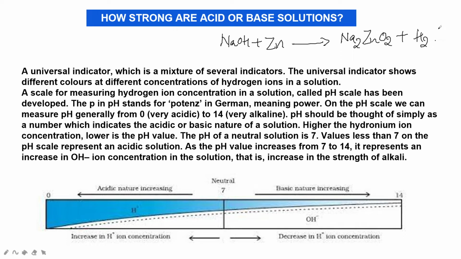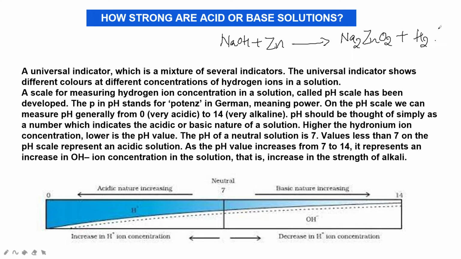So when a base reacts with a metal, a metal salt and hydrogen gas are formed. All metals do not react with bases to form their salts and hydrogen. You must remember that, because in multiple choice questions each and every sentence is important, as you are going to give your first term exam in the form of multiple choice questions.